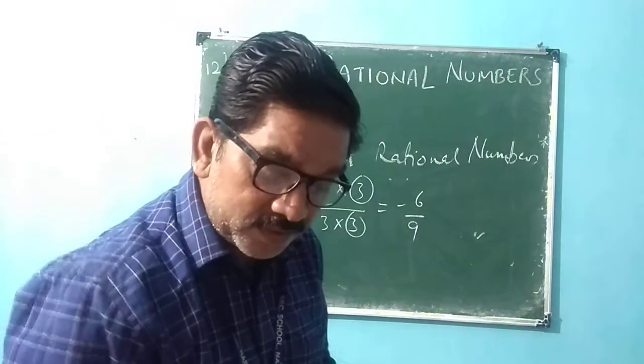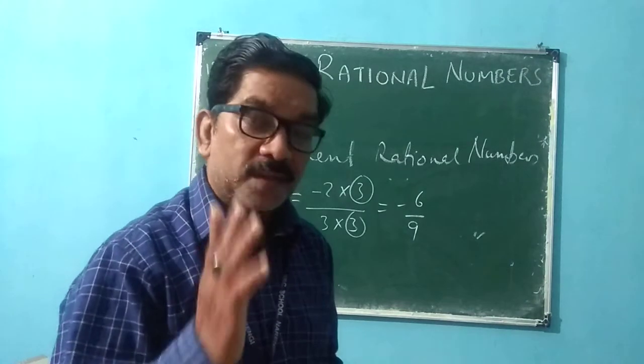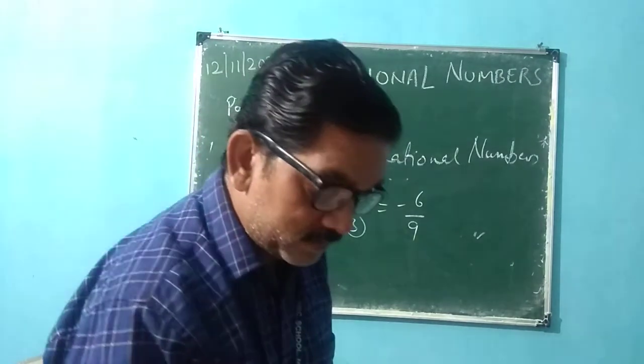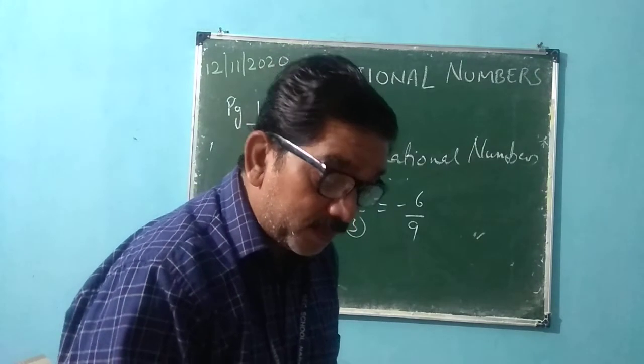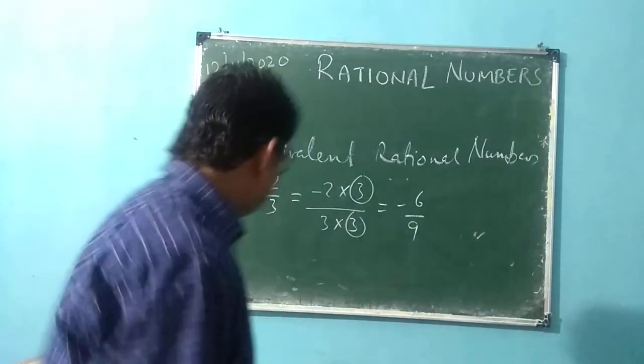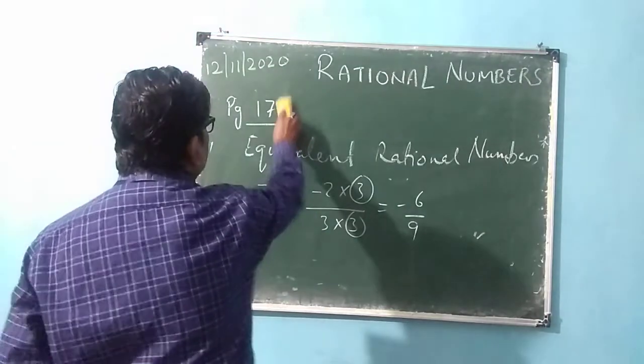Clear? Positive rational number, negative rational number, that you know very well. Just positive means plus, negative means minus. And then after that you have number line. Number line you know very well. That is given in page number 176.